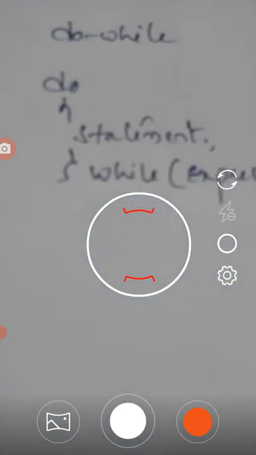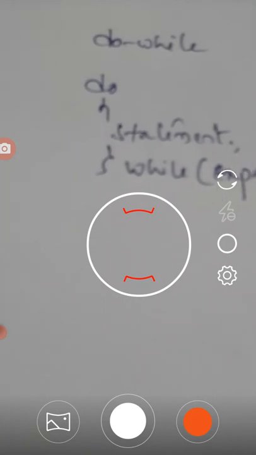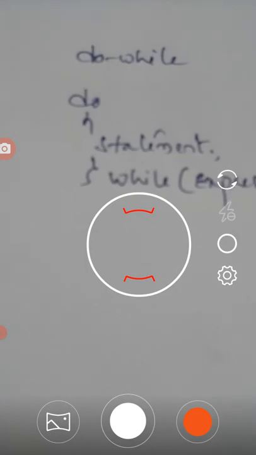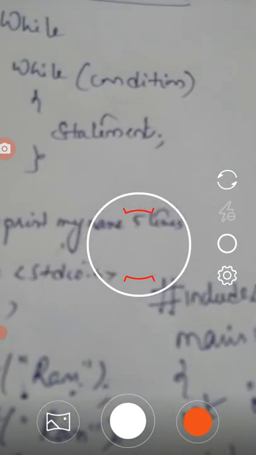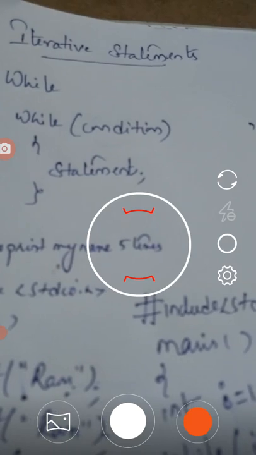The second type of loop is the do while loop. While loop and do while loop are the same, but the main difference is that in a while loop we check the condition first, and then we evaluate the body of the loop.